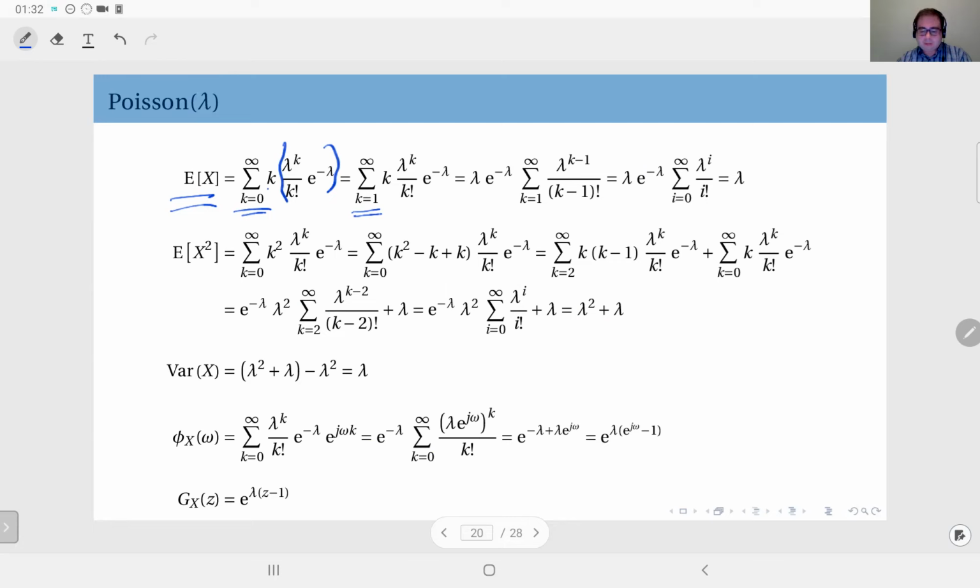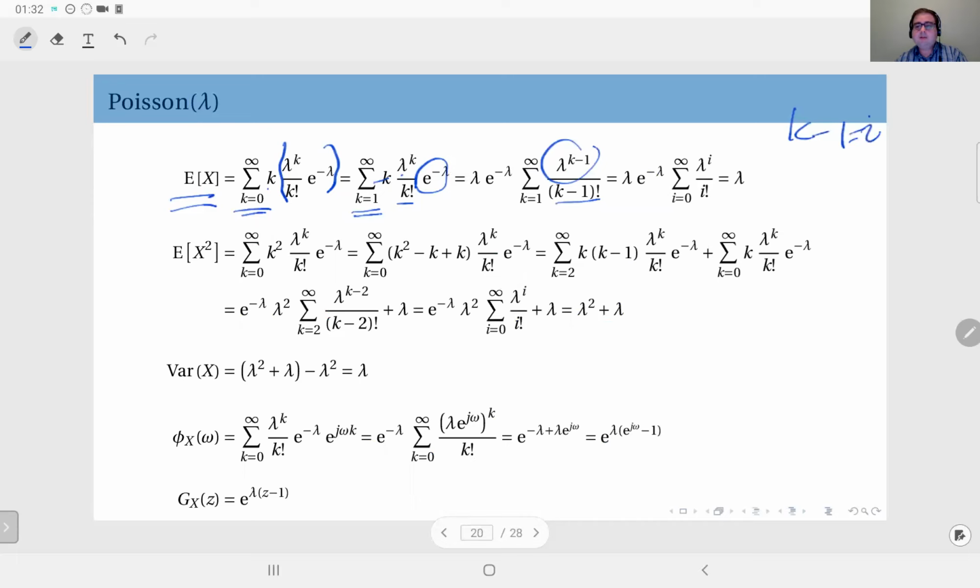And also, I can take this e to the power minus lambda term outside of the sum. I'll also take one of the lambdas from lambda to the power k, and this will become lambda to the power k minus 1. And this k will cancel out the k in k factorial, so I will have k minus 1 factorial here. At this point, I make the transformation i equals k minus 1.